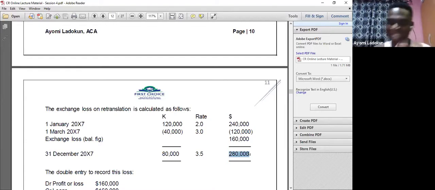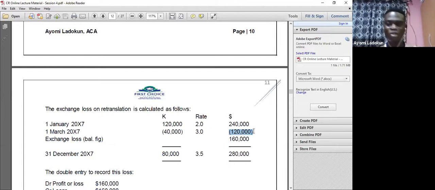As at the year end, the balance of the loan that I'm yet to pay is 280. But when I borrowed 240 in dollars and I have paid 120, how much is remaining?